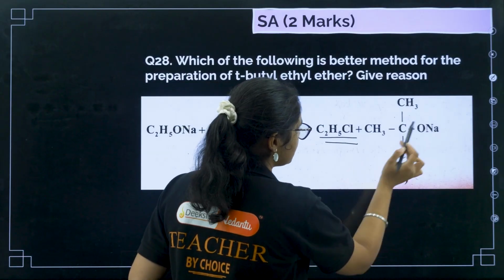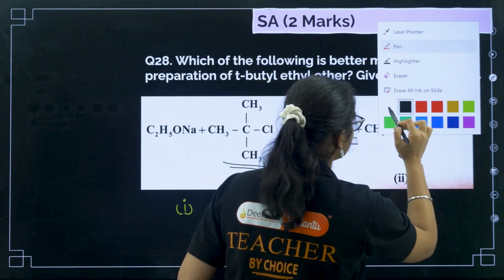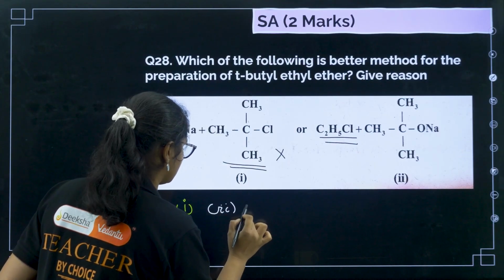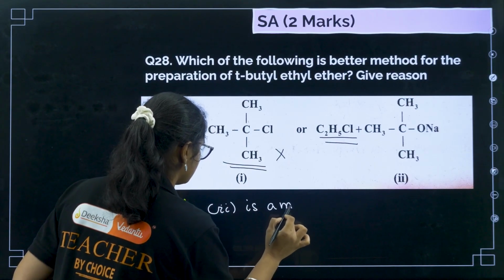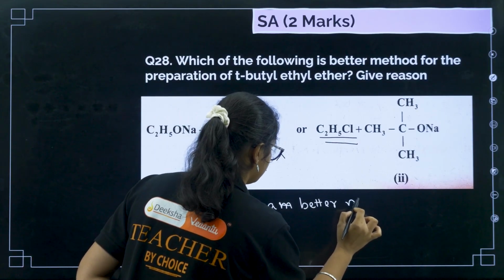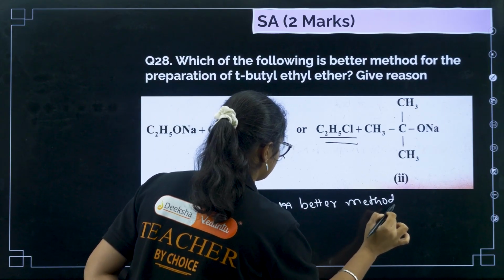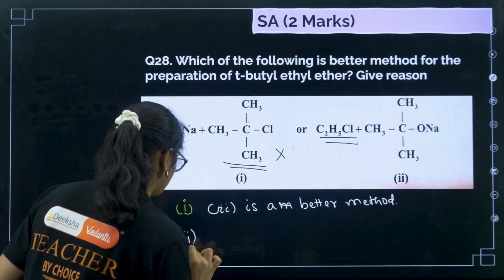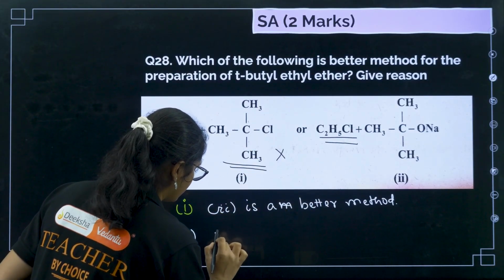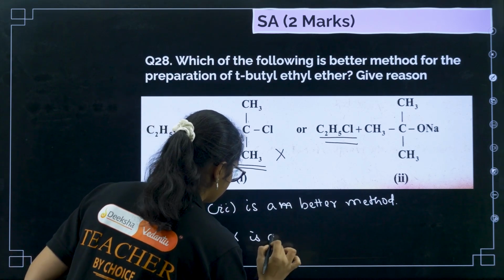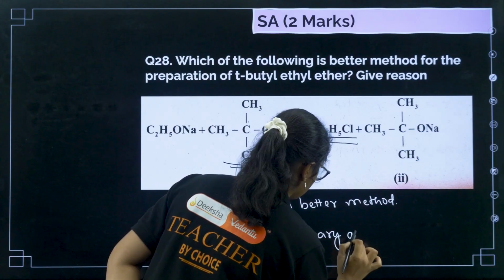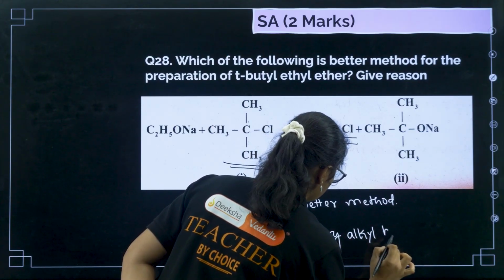Here you see this is primary alkyl halide, so I can say that the second one is a better method. Now what is the reason for that? Reason you need to write. Here in the second, the RX is a primary alkyl halide.